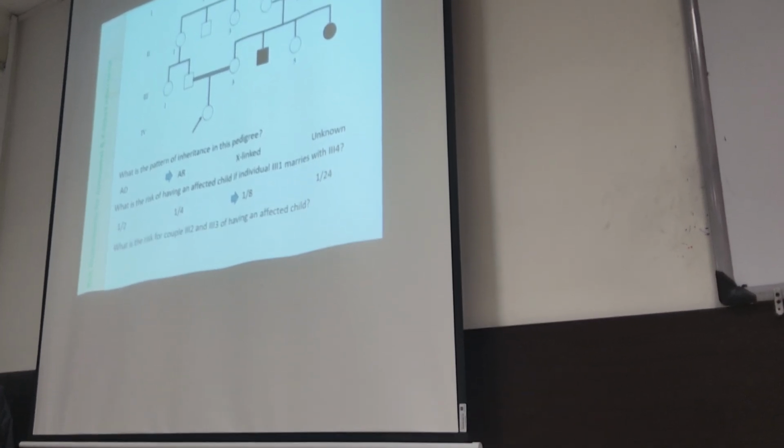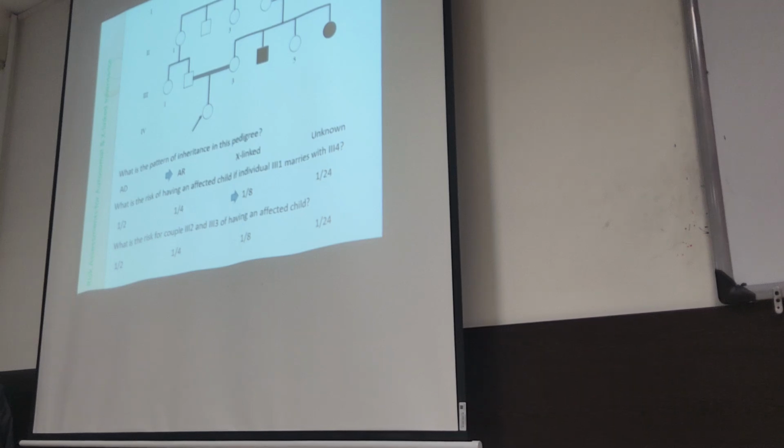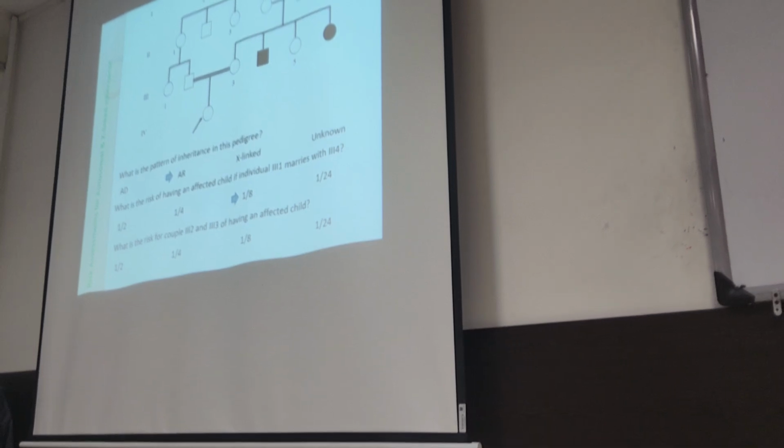And the last question: what is the risk for couple 2, 3, 2 and 3, 3 of having an affected child? 1 over 4. What is the risk for couple 3, 2 and 3, 3 of having an affected child? The risk of 3, 2 is 1 over 3.